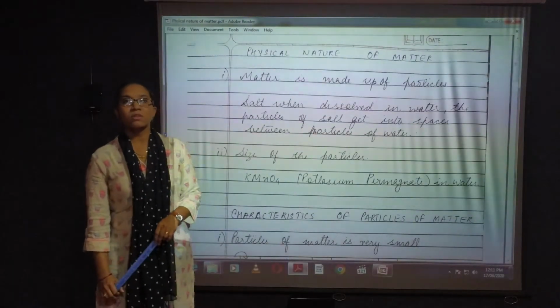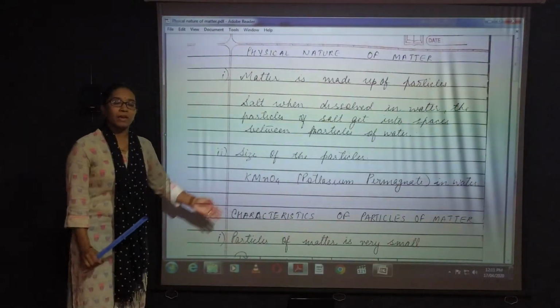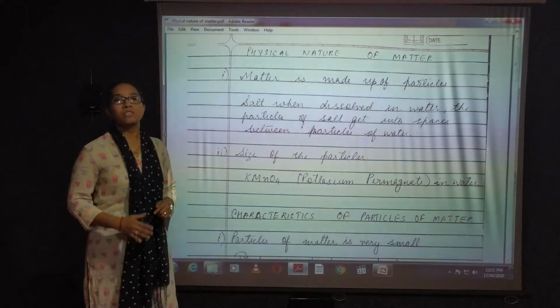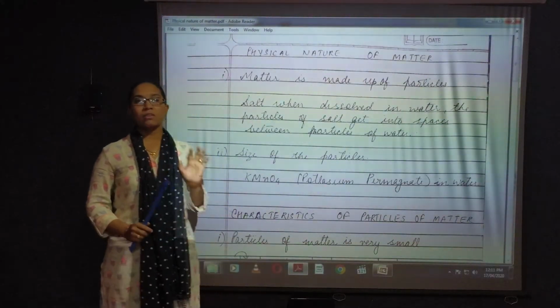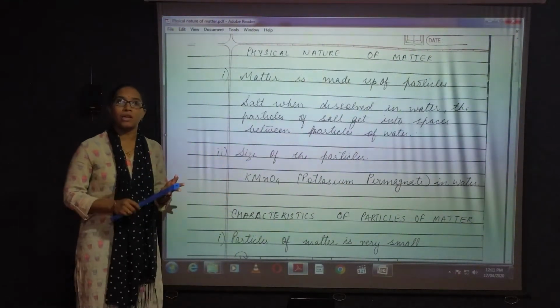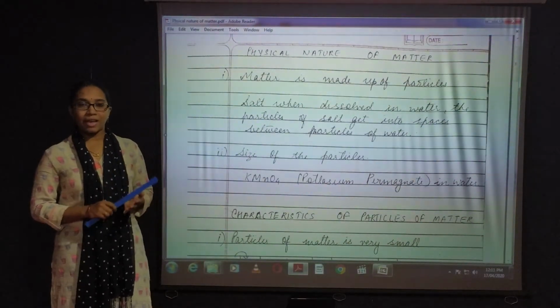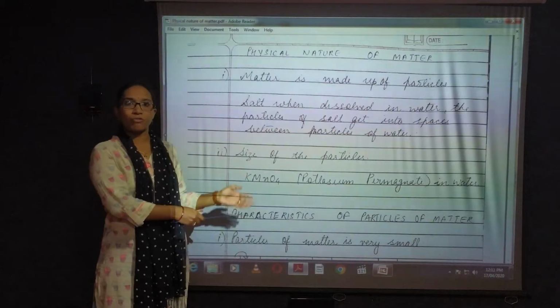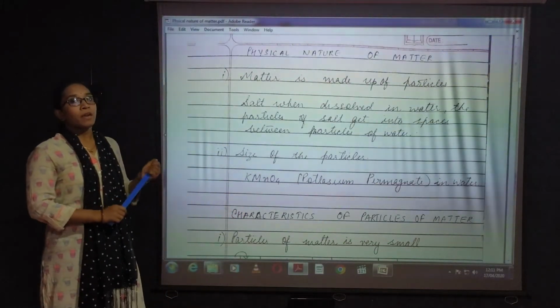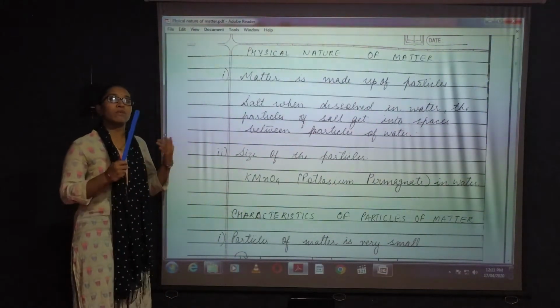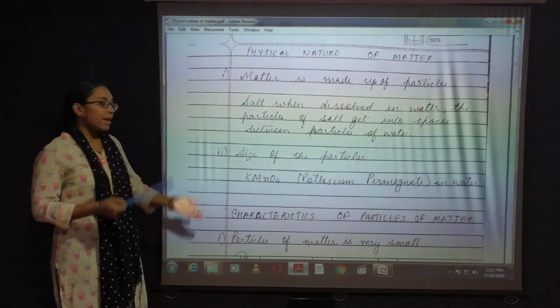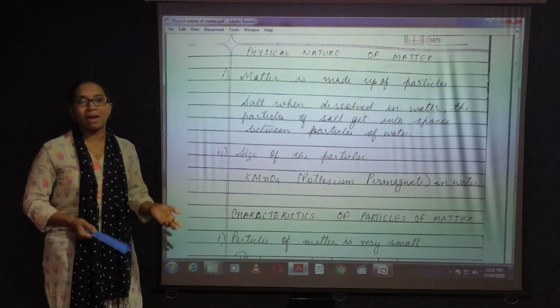Welcome again, students. In the first topic, we covered the different states of matter, the 5 states of matter, that is solid, liquid, gas, plasma and the Bose-Einstein condensed state, and how it is divided on the basis of chemical characteristics also. Now we will be studying in detail the physical characteristics of particles of matter.